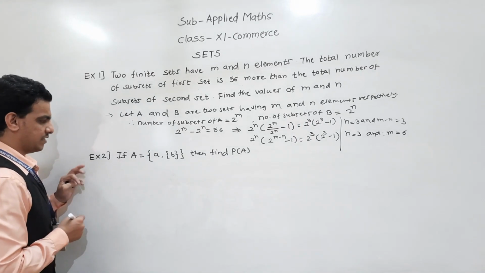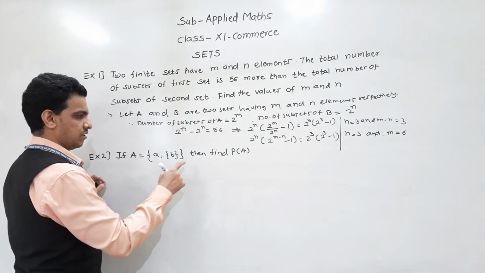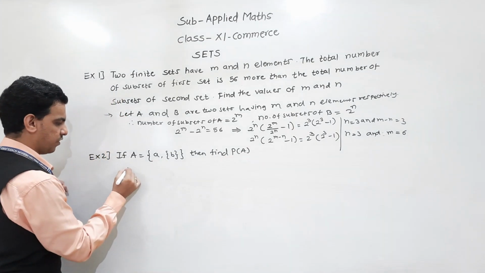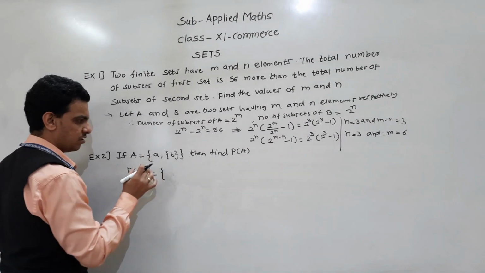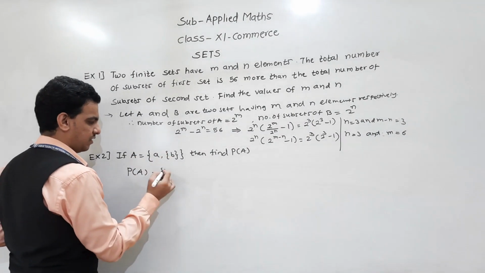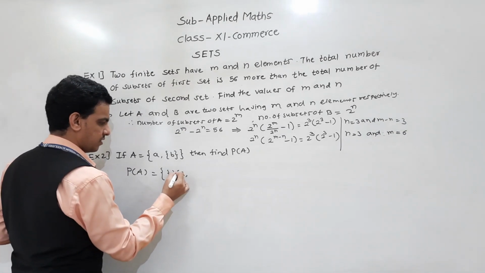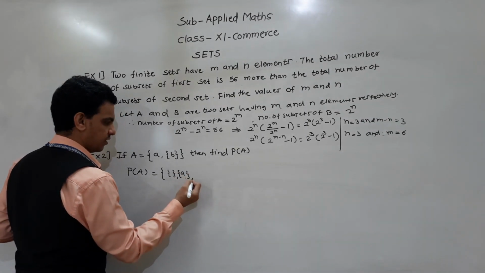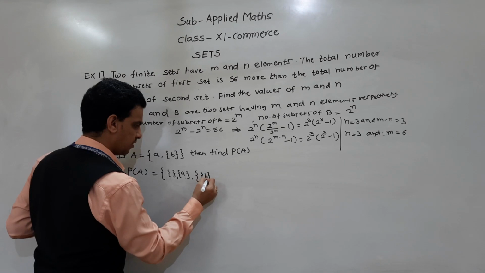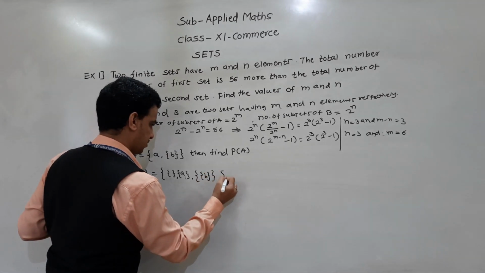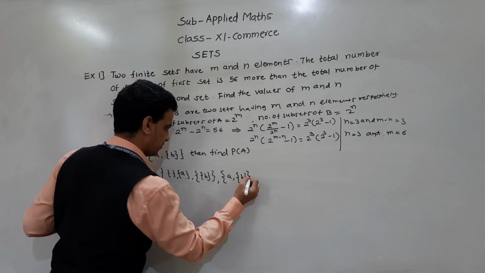Then second example: if A is equal to this, then find P of A. P of A means the power set of A, so it contains all the subsets of this set. First is a null set, then the set containing A, then the set containing B, then set A itself.